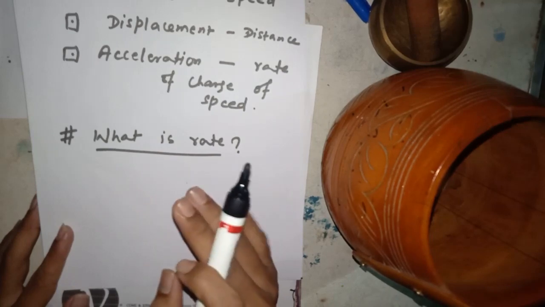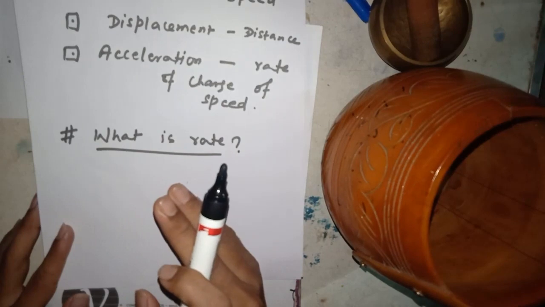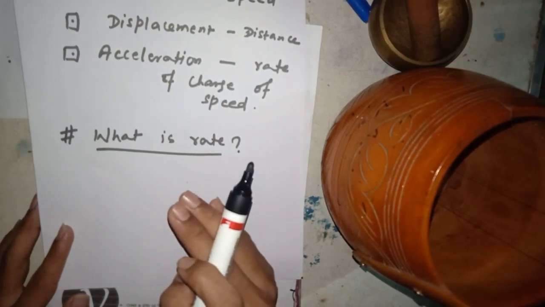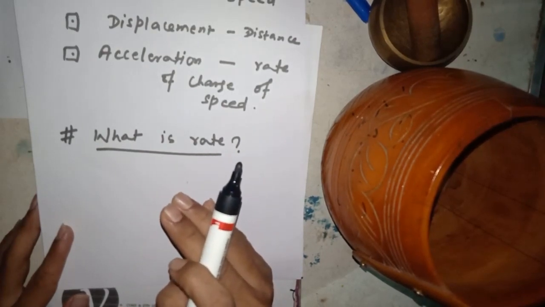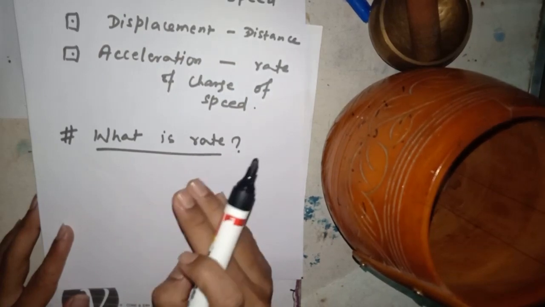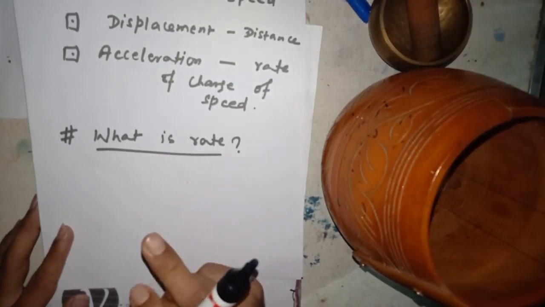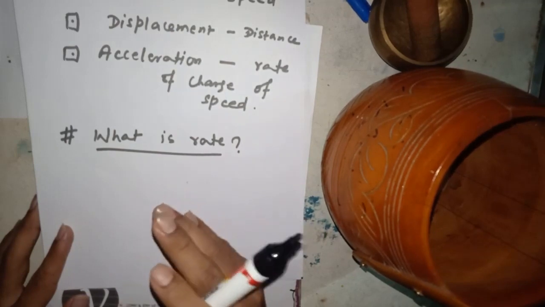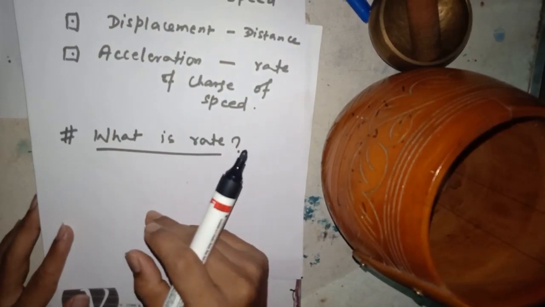In this way, in physics, rate is defined with respect to time. So you have to deal with how a physical quantity changes in 1 second or 1 minute, whatever it is. If you take the SI unit, it is 1 second.